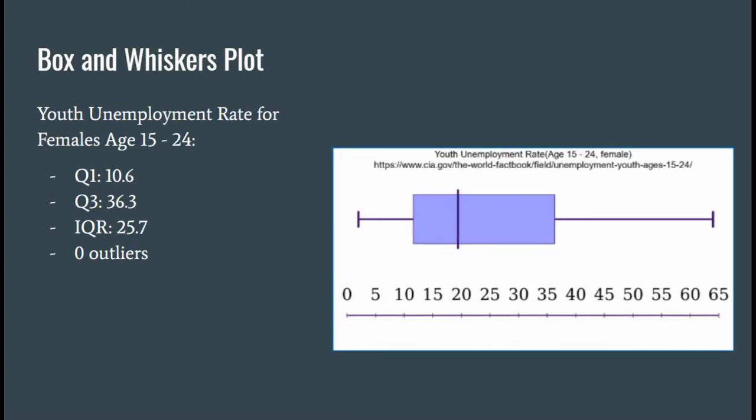Now, to look at the unemployment rates for women, we can see that the first quartile's value is 10.3, while the value of the third quartile is 36.3. The interquartile range for this set of data was 25.7, and again, just like the males, they had zero outliers.